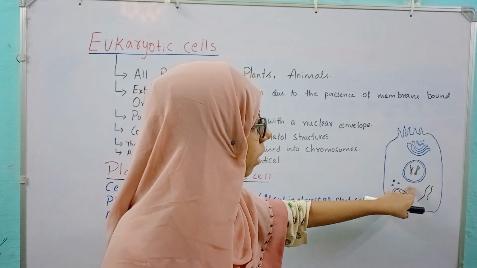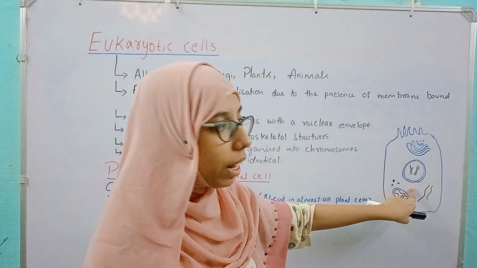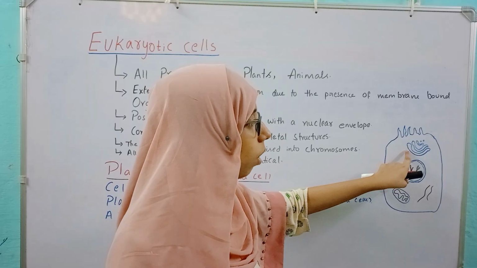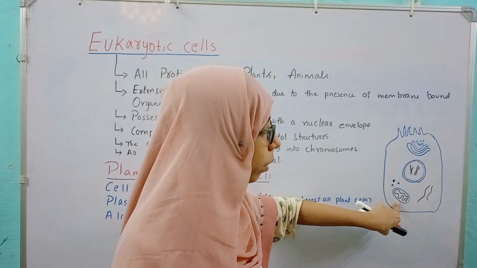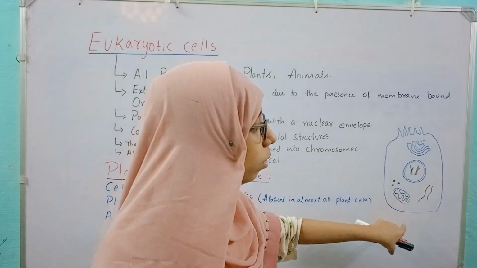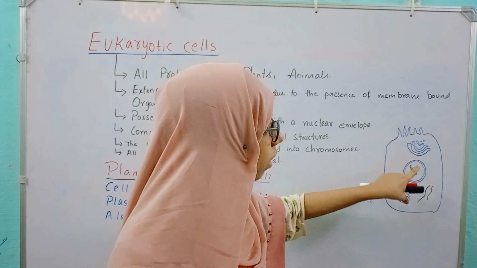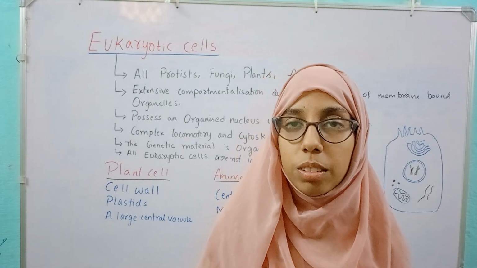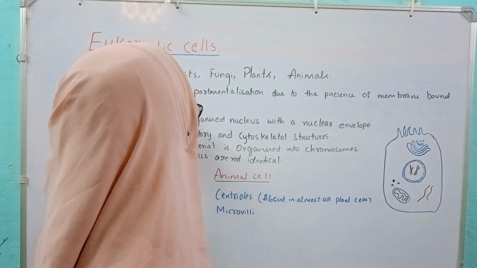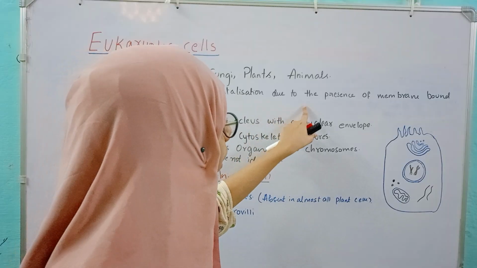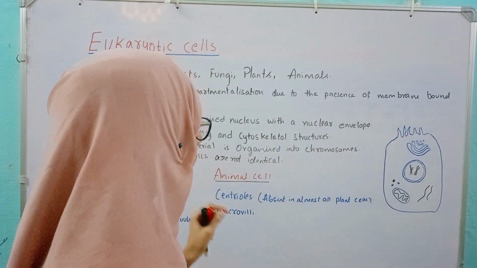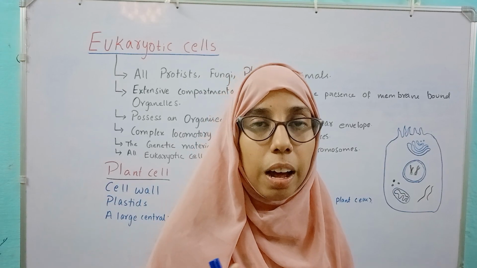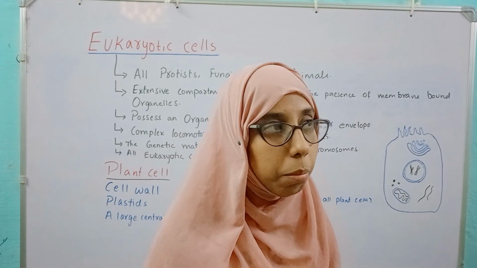Here we can see a rough diagram of a eukaryotic cell. The nucleus is surrounded by a membrane. The Golgi complex is surrounded by a membrane. Mitochondria are surrounded by a membrane. So you can see these look like compartments, right? So we can see extensive compartmentalization. Why? Due to the presence of membrane bound organelles. Most of the organelles present in eukaryotic cells have a membrane, but not all, remember it.